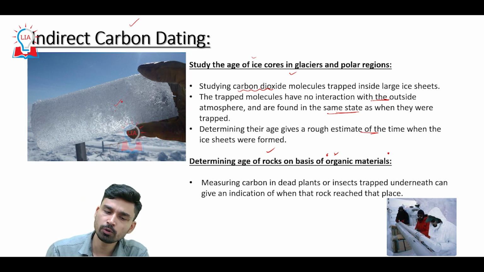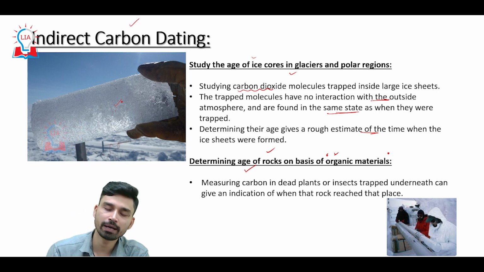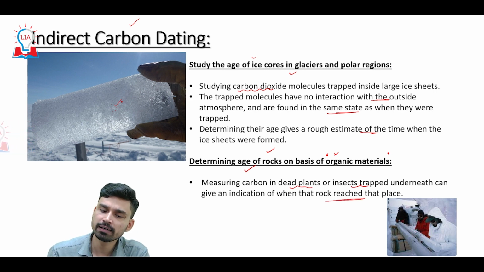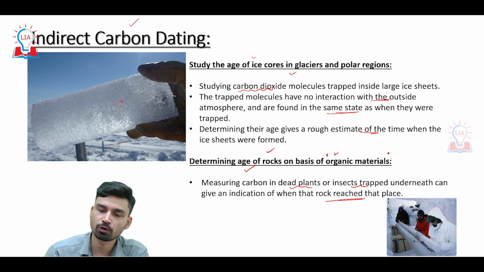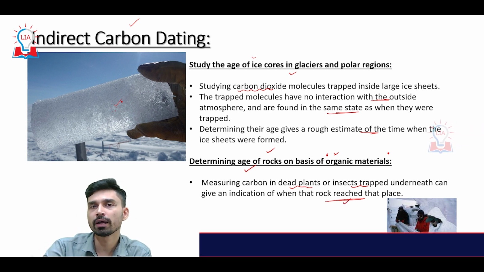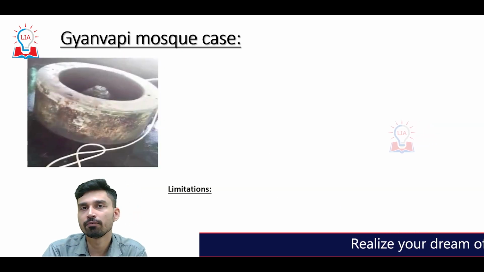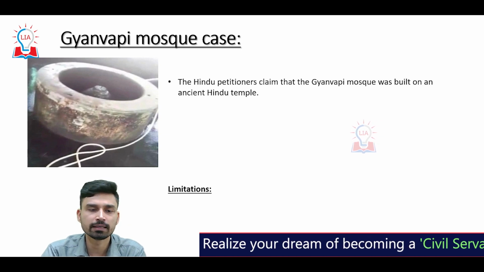So for example, if you want to determine the age of the rocks, suppose in this rock you have samples of dead plants or animals, for example, if you are able to find fossil remains in this rock, then measuring carbon in these dead plants or insects trapped beneath this rock can also give you indirectly an indication of the time of formation of this particular rock, or when that rock reached the area where the organic samples have been found. So how does this all come together in the Gyanvapi Mosque case?